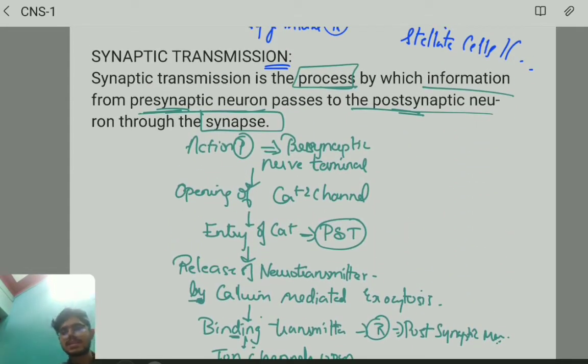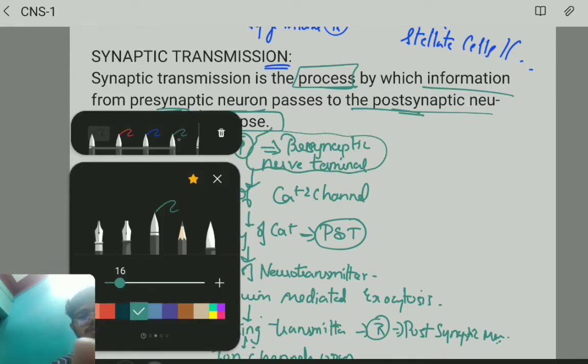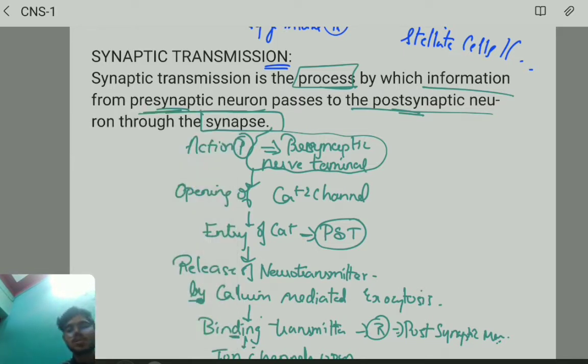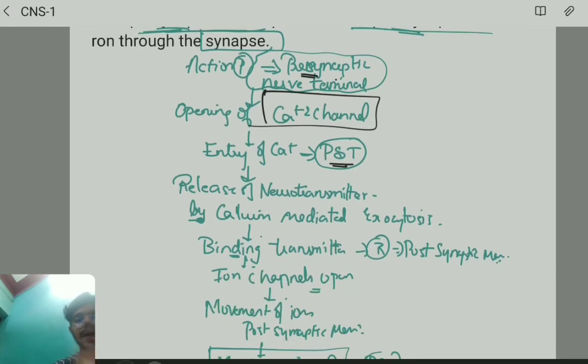Let's revise. We have the action potential coming to the presynaptic nerve terminal, so there will be opening of calcium channel, and calcium will move into the presynaptic nerve terminal, and there will be release of neurotransmitter by calcium mediated exocytosis.